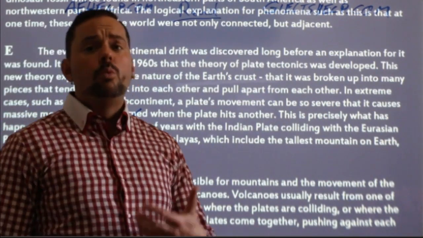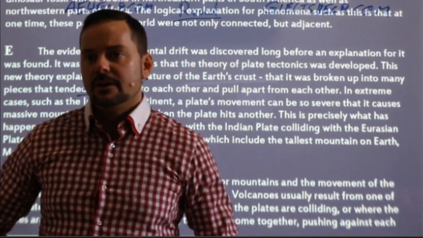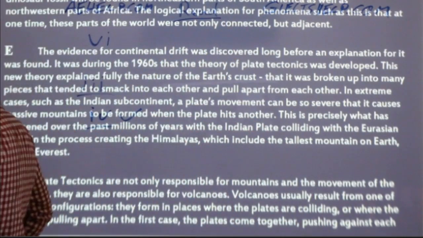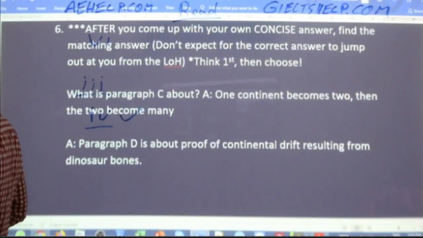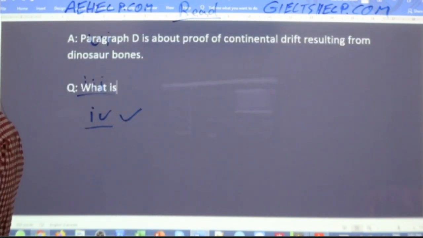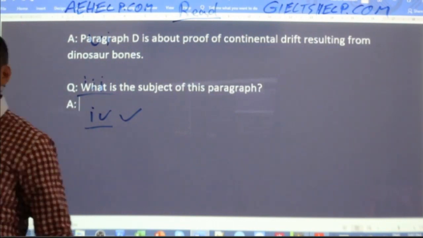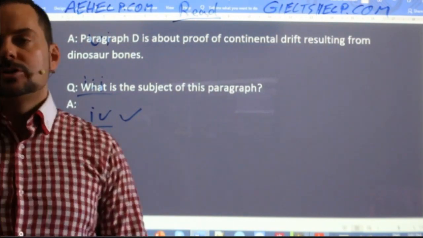Okay, what is this paragraph about? So what's the subject of this paragraph? Another way that you can ask it from yourself, this crucial question, is what is the subject of this paragraph? Okay, and then give a concise answer. So what is the subject?